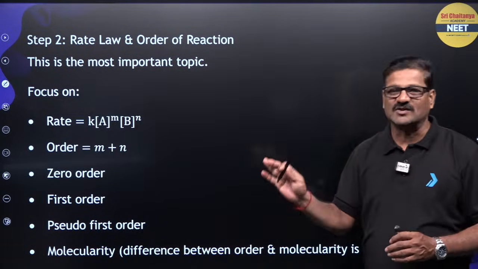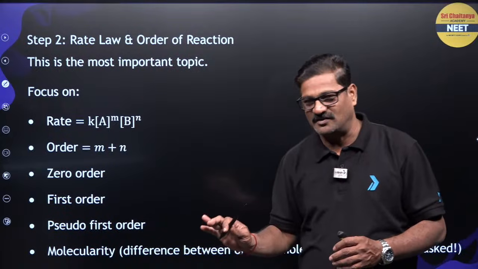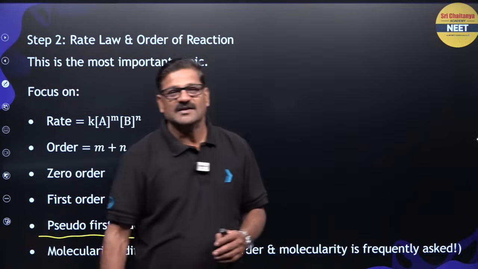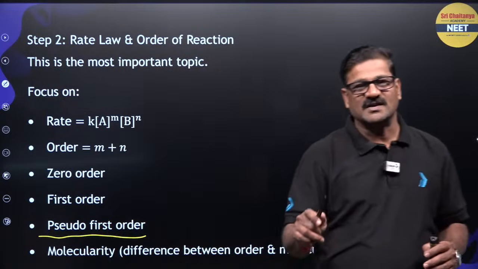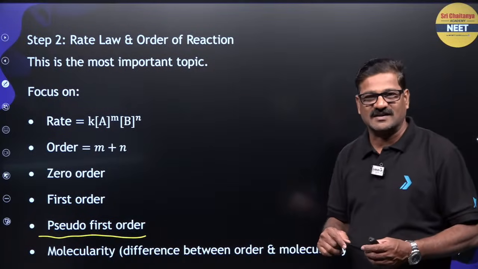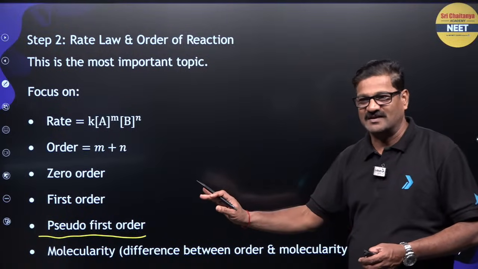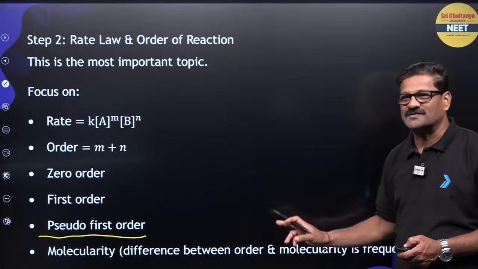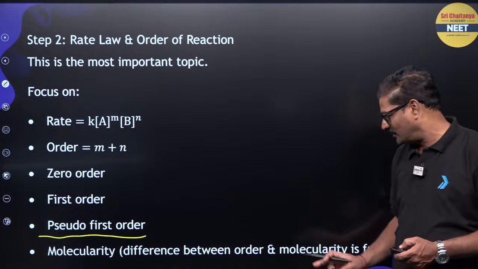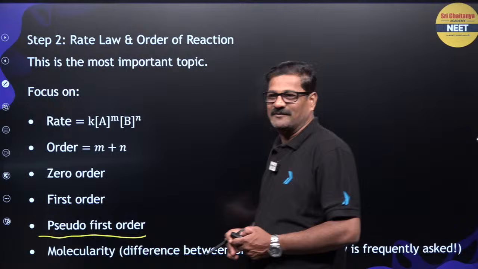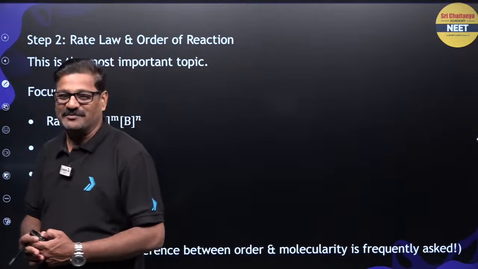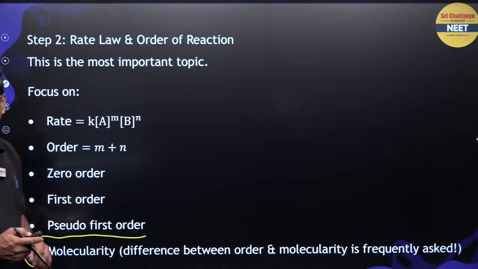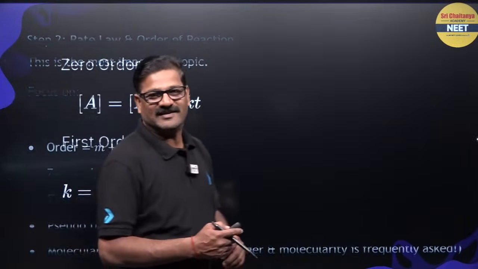In most cases, zero order and first order reactions are very important, and pseudo first order reactions; sucrose hydrolysis, inversion of sugar, and ester hydrolysis are the best examples for that. So the difference between the order and molecularity of a reaction is very important, bacho. The last point: the difference between molecularity and order.